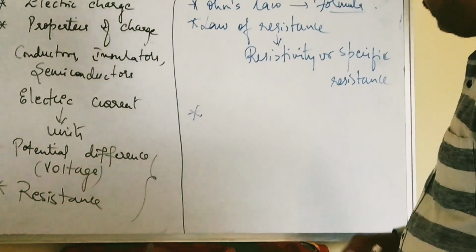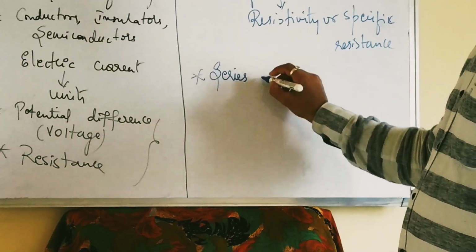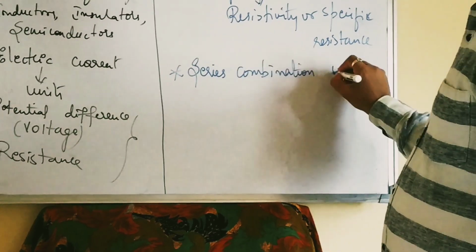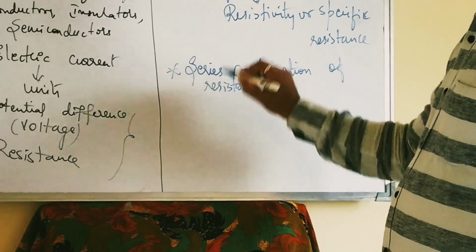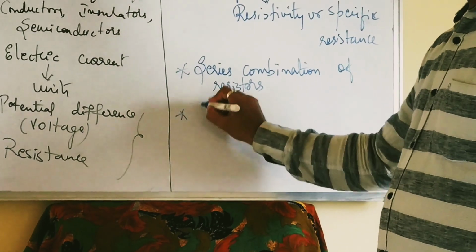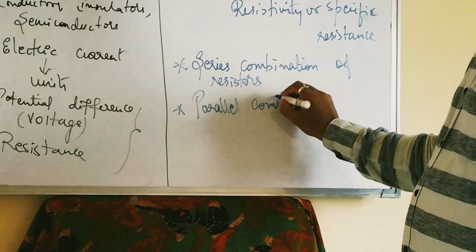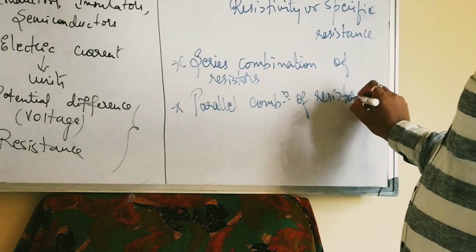Next, after this we shall go for series combination of resistors. Next we shall go for parallel combination of resistors.